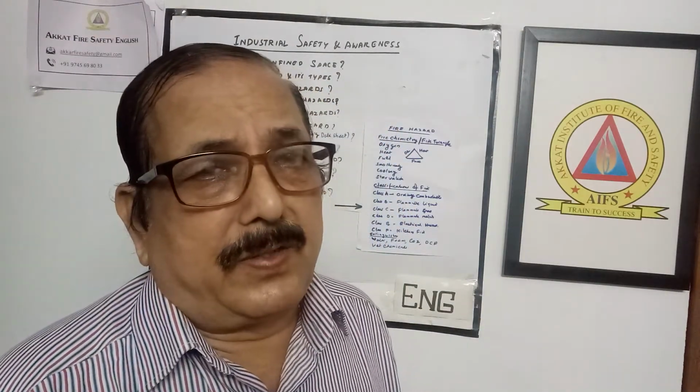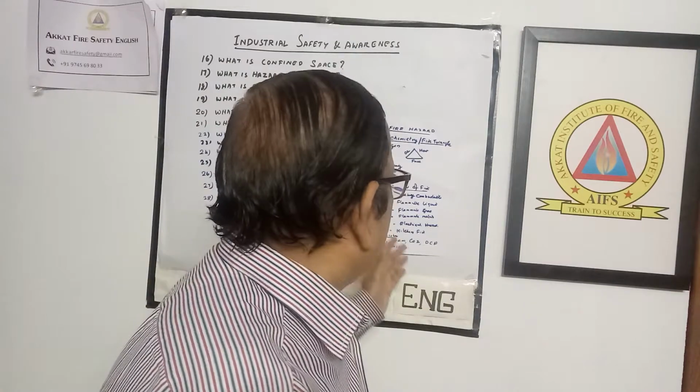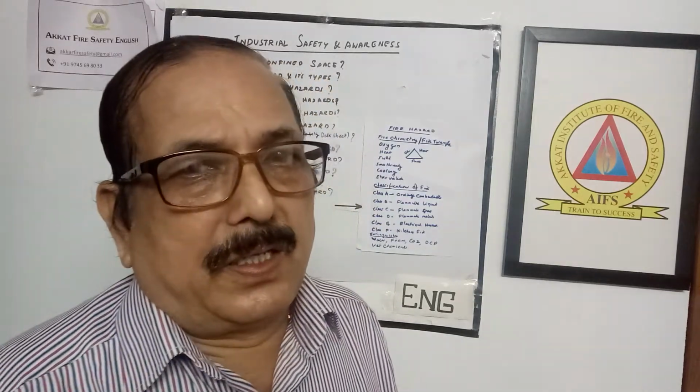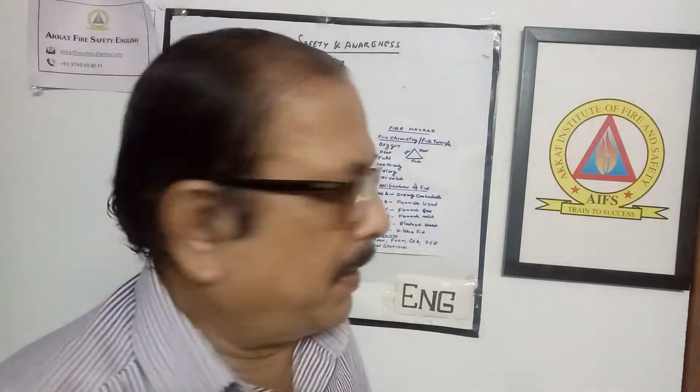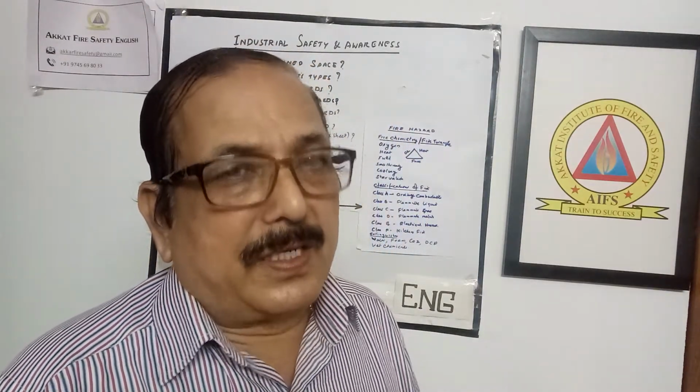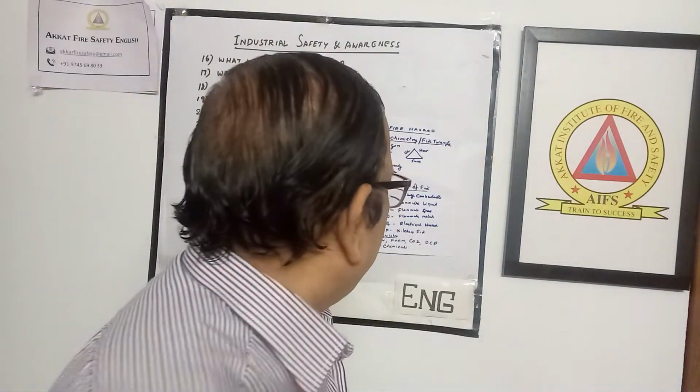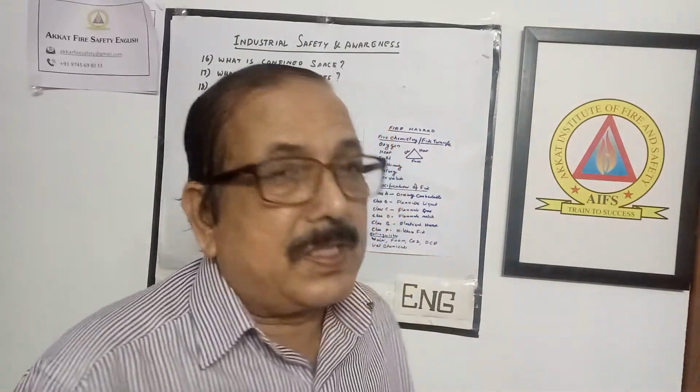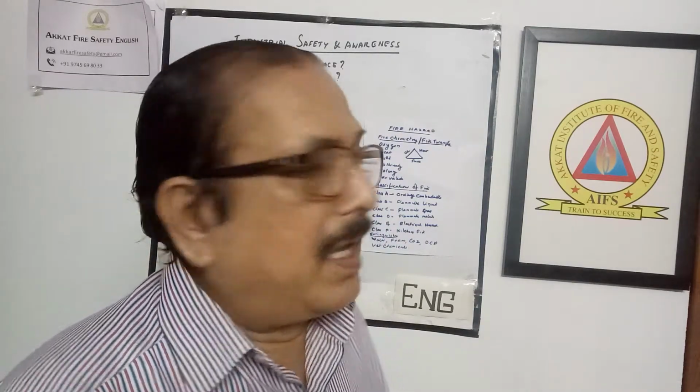Fire has been classified into 5 categories. One is known as Class A fire. It is ordinary combustible materials like paper, wood, cloth, etc. Class B is flammable liquid like petrol, diesel, kerosene, etc. That is known as a Class B type of fire. Class C is known as flammable gas like LPG, CNG, etc. It is also known as electrical fire somewhere.